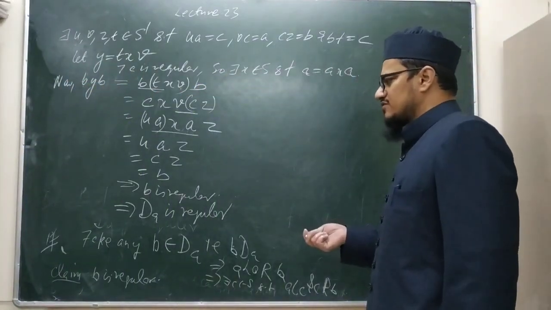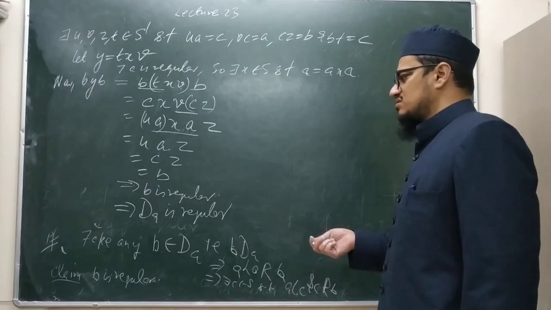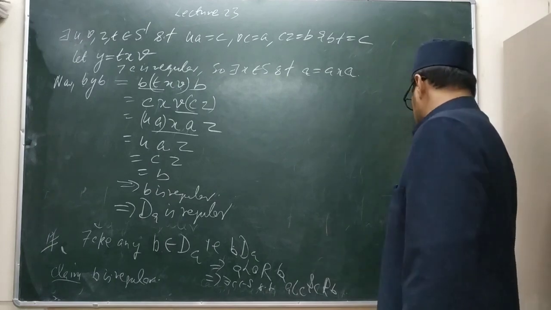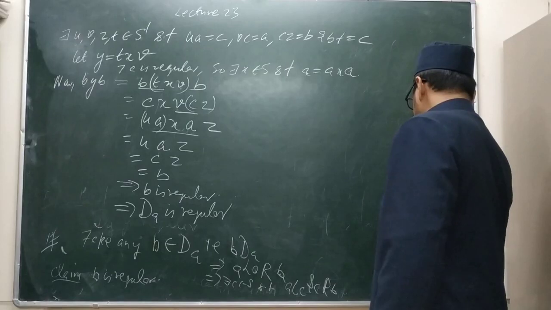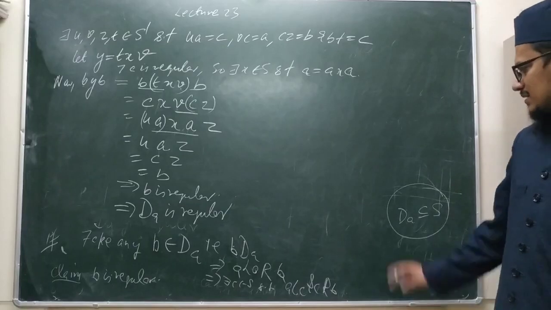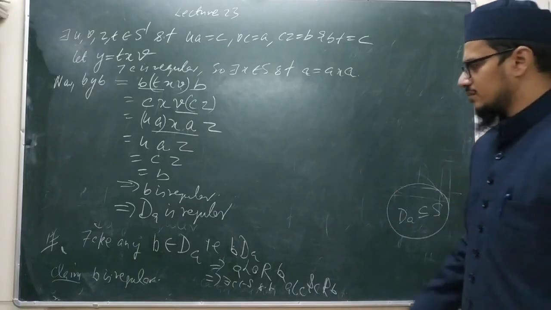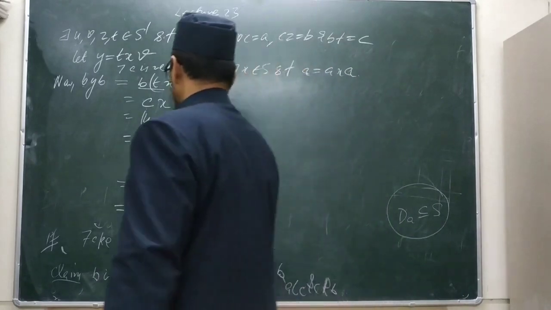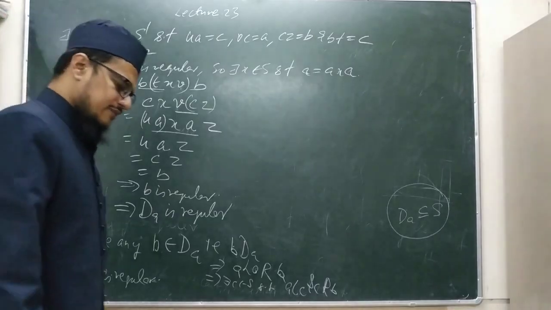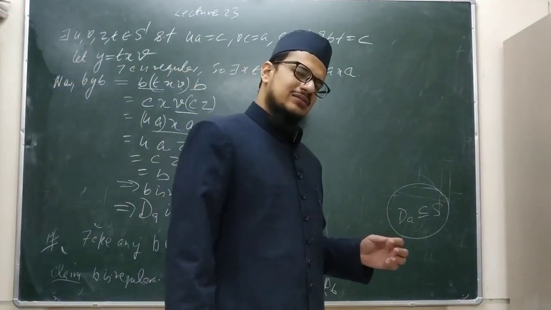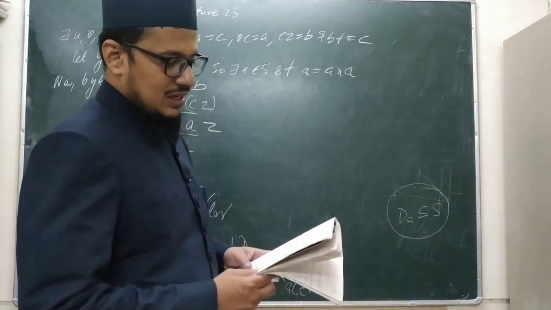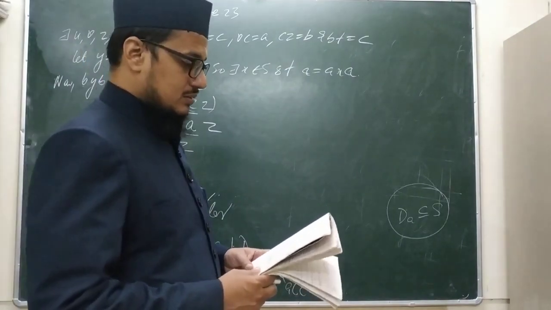We have proved that every element of DA is regular, but it does not mean that DA is a regular sub-semigroup, because DA is basically a subset of S. It is an equivalence class, a subset of S, isn't it? And its every element is regular. We have proved this, because an arbitrary element is regular, so every element is regular. So what is the conclusion? If any element of a D class is regular, then all elements are regular. This is the conclusion. And such D classes are known as regular D classes.